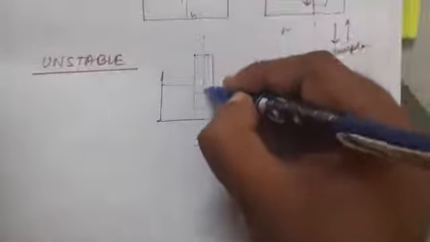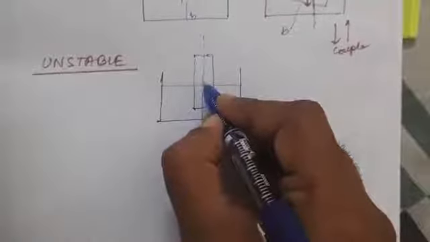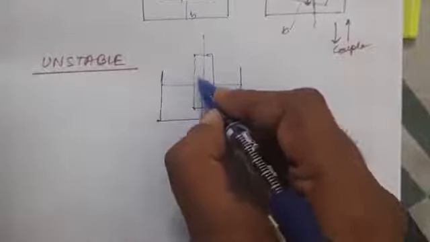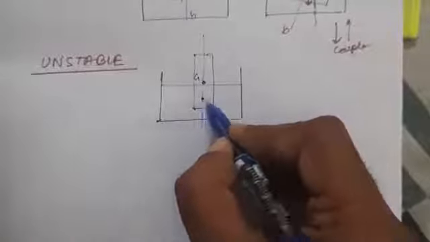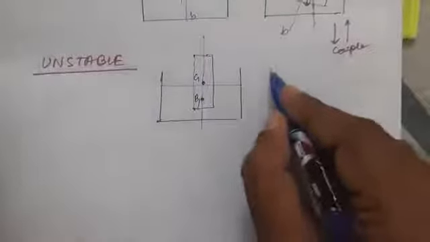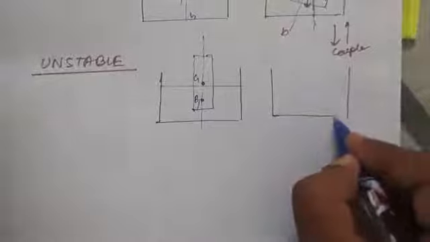the center line like this, center of gravity of the body was here, suppose G, the first buoyancy center B1 like this. Now if we tilt this body, what happens?